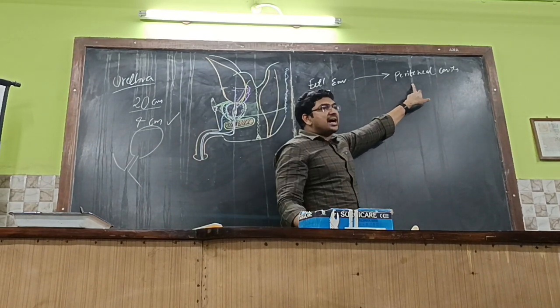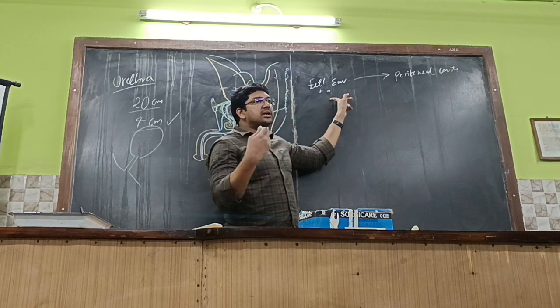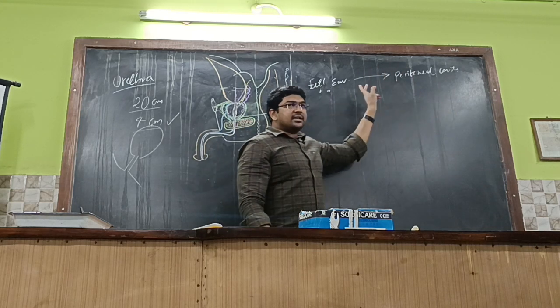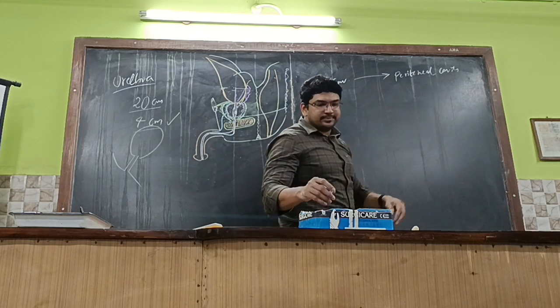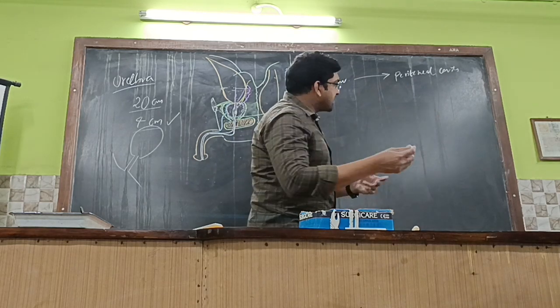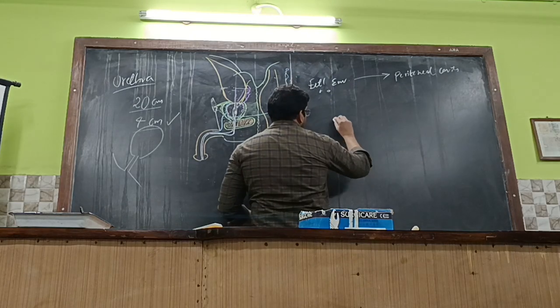In case of males, it can't reach. That means the virus and bacteria are not able to reach the peritoneal cavity. But in case of females, the pathogens can easily reach the peritoneal cavity. What is the reason? Because this is a pelvic... Exactly. Okay, first of all, let us see that.